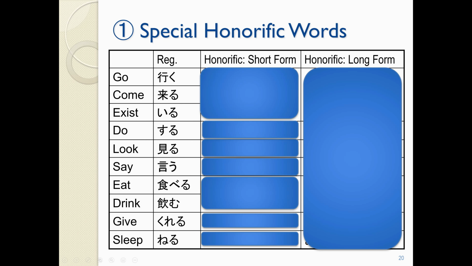So let's review together. You can take a minute if you need to. What are the special honorific words that we would use to replace each of these verbs? How would we put them into long form? Take a minute, you can pause the video if you need to, and then we'll check together. Okay, are we ready to check? So, 行く, 来る, いる.